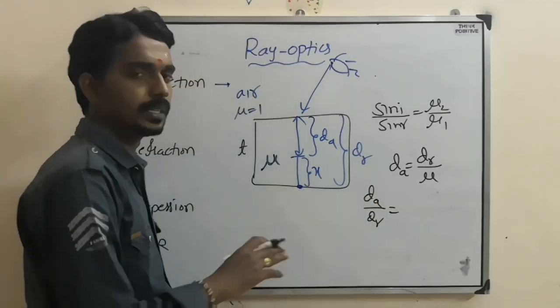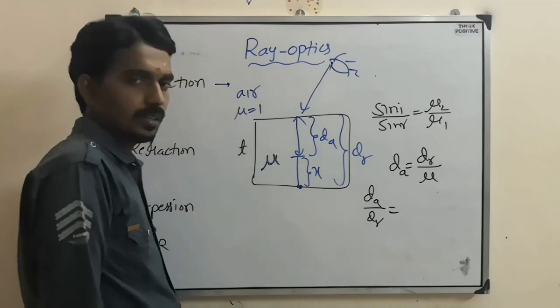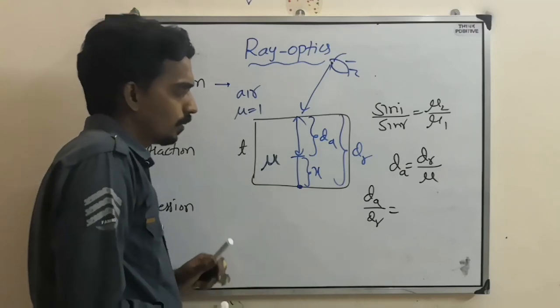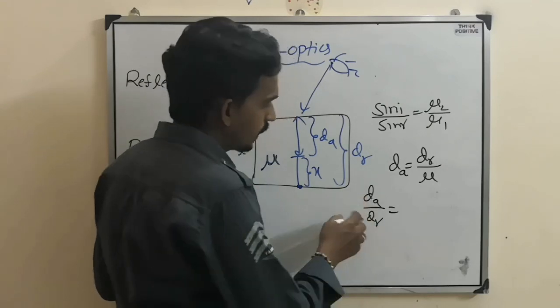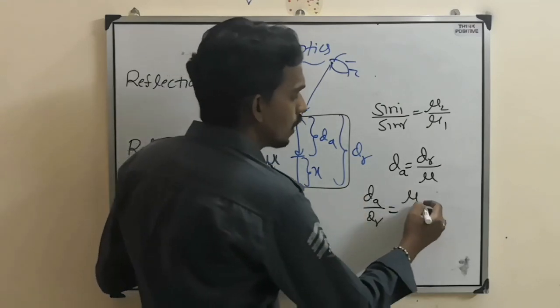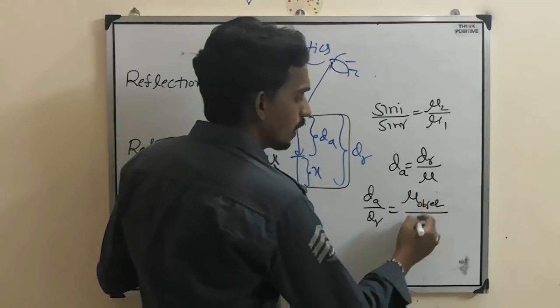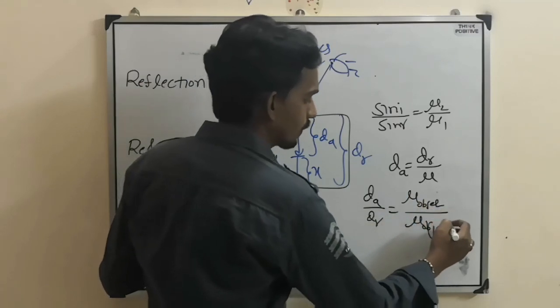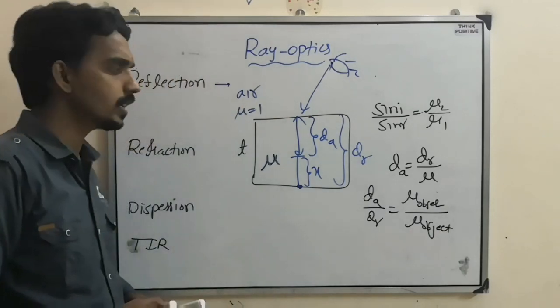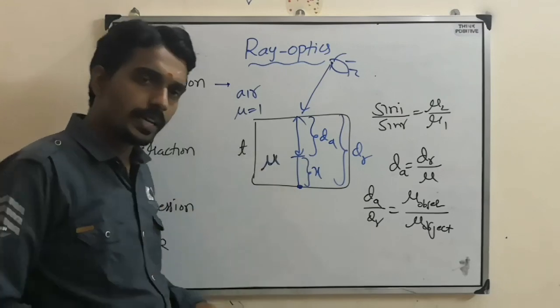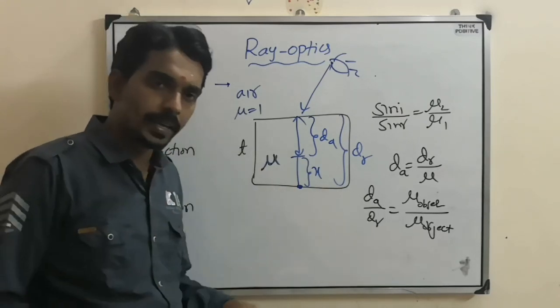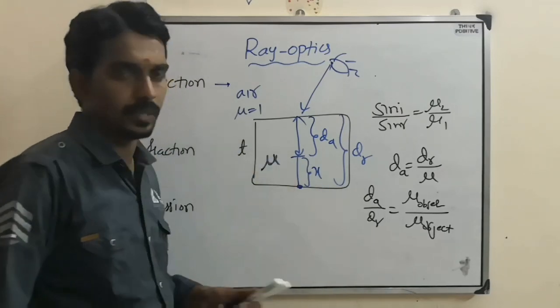Or in another way I will tell you, apparent depth by real depth in any case, maybe the object in the rarer medium or the denser medium. So how to make this one: d apparent by d real equals mu observer by mu object. This is the general formula, when the observer is in one medium, the object is in another medium, and the observer is observing.